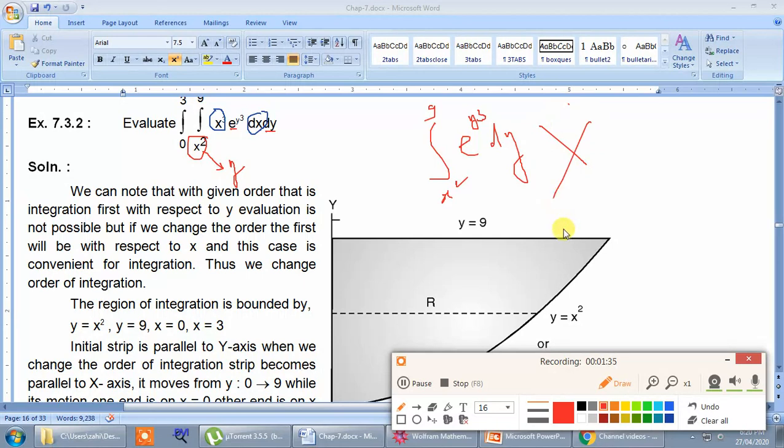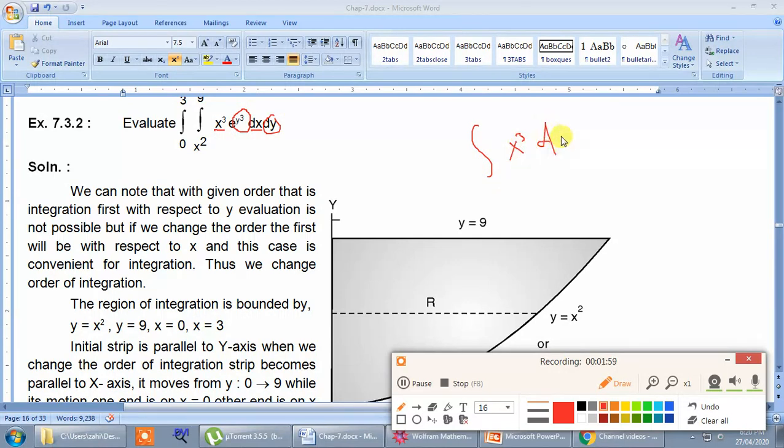Now why am I guaranteeing you that after changing the order of integration the integration is possible? Because if I change the order of integration, the first integration will be carried out with respect to the x variable. The e raised to y cube dy will be outside, and inside we have x cube dx, and the integration of x cube with respect to x is x raised to 4 divided by 4. Therefore evaluation first with respect to x is very precise, and evaluation first with respect to y is very difficult. That's why here you require change of order of integration, COI. So let us go for changing the order of integration.